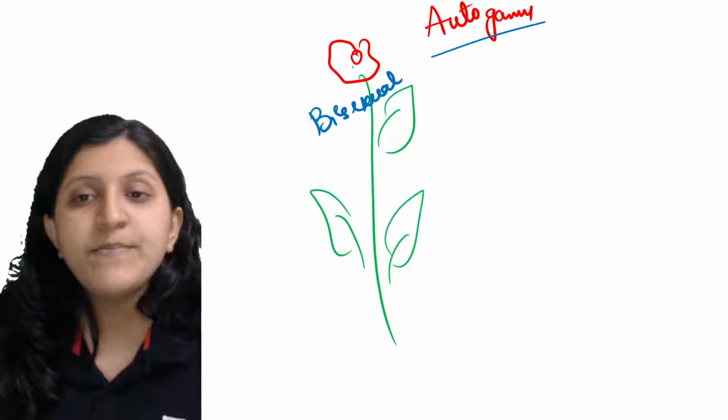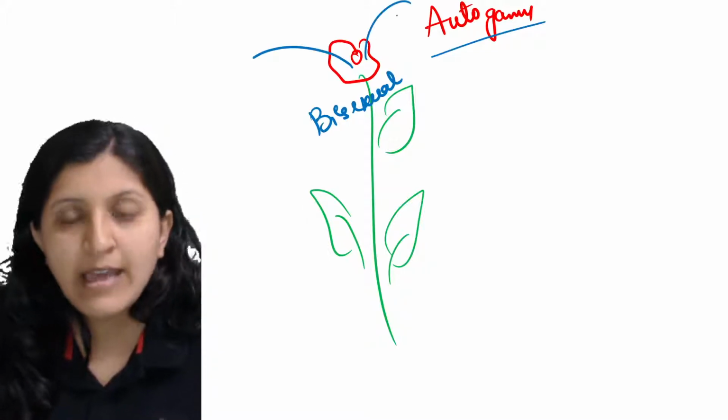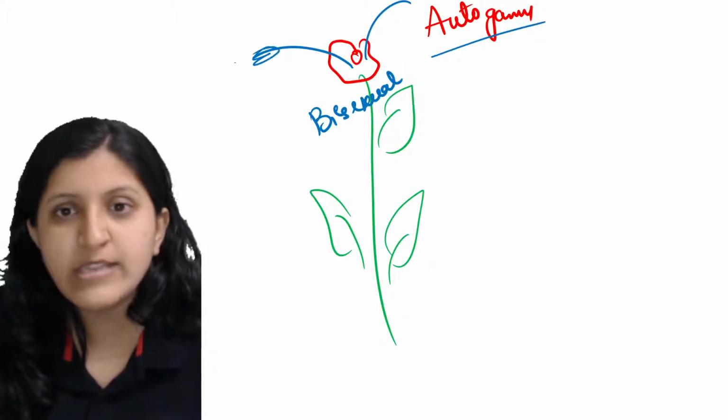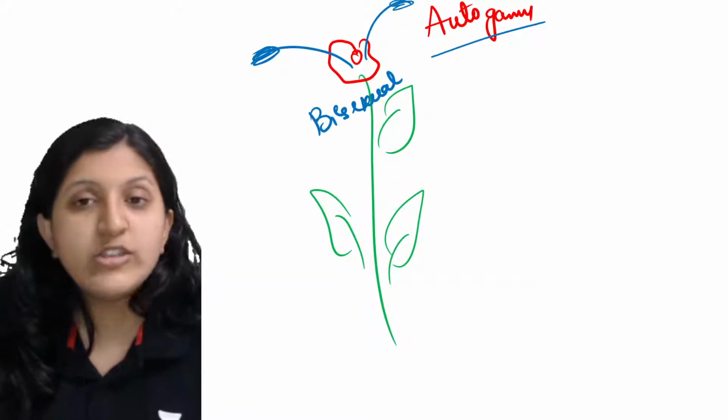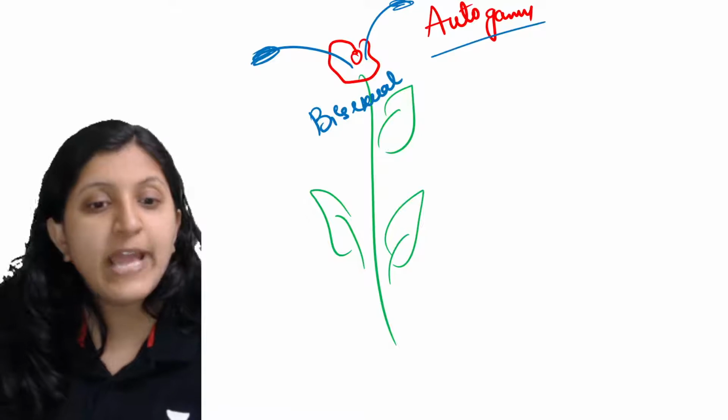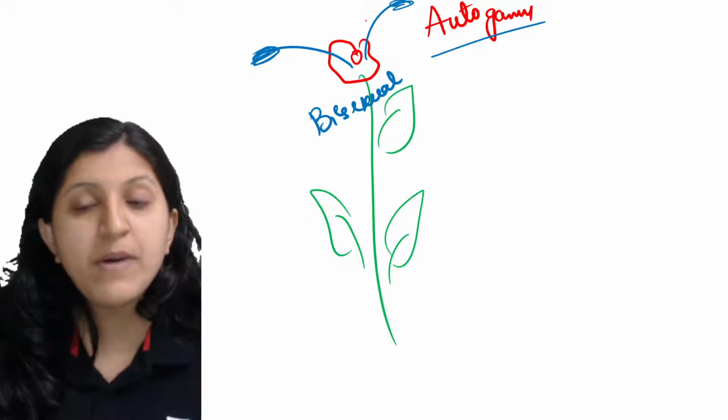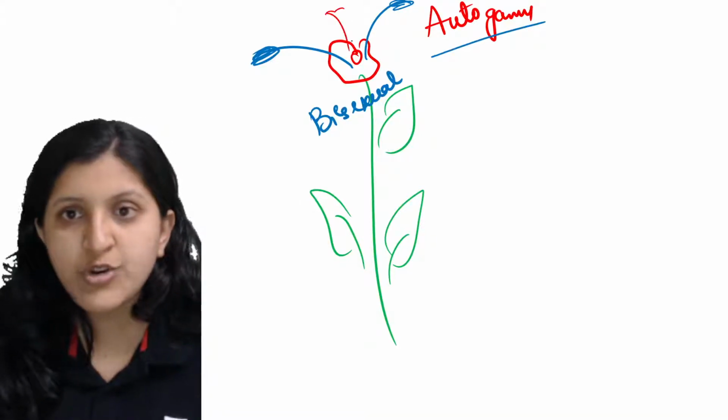So in that case, now you can see an anther and a filament there. Then what else do you see there? You can find a stigma, style and the ovary. So now let's draw this one.